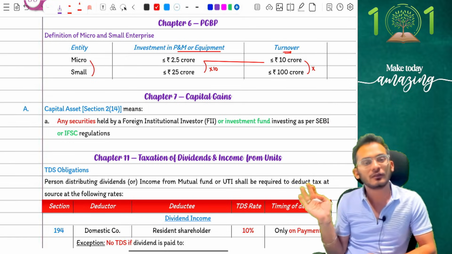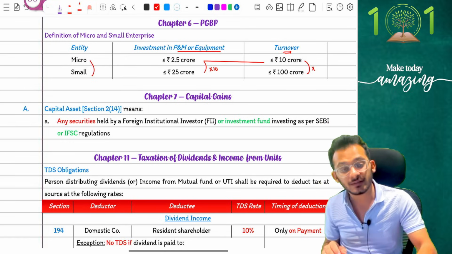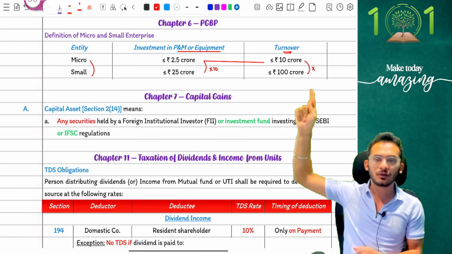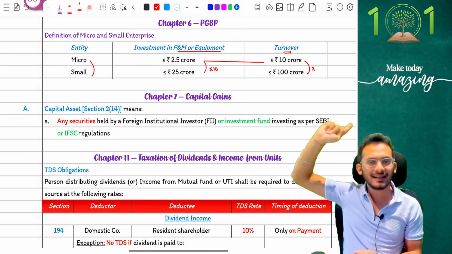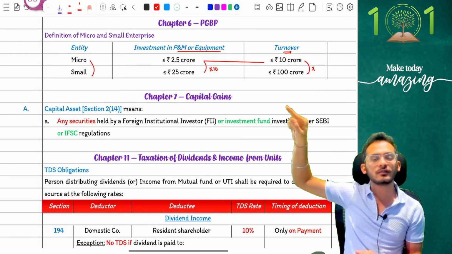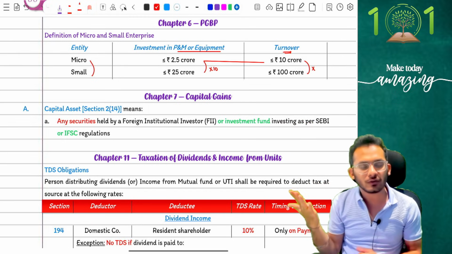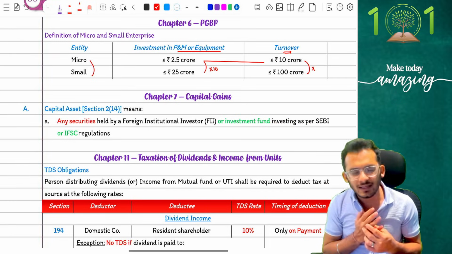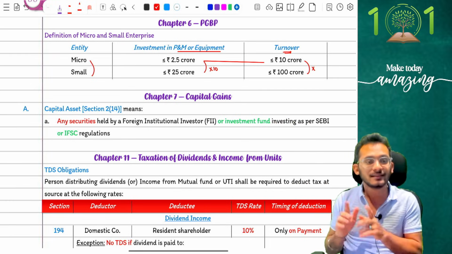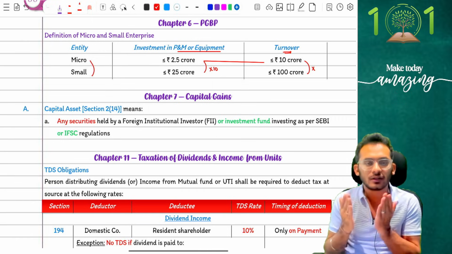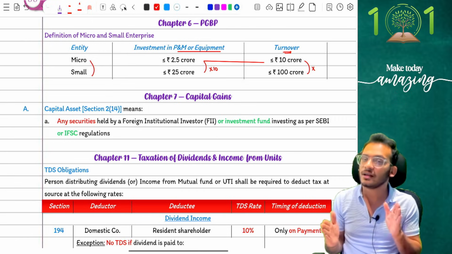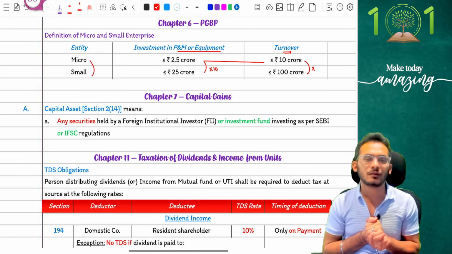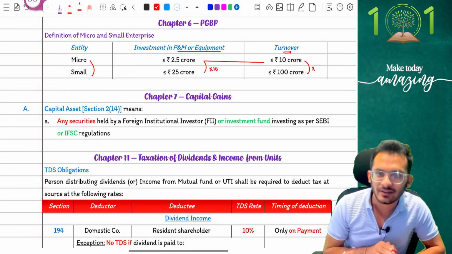Simple, straightforward. So what is the rule, people? The rule basically comes and says if you're going to have any payment made to a micro and small enterprise with an investment of 2.5 crores in plant and machinery and 10 crores in turnover, or 25 crores in plant and machinery and 100 crores in turnover, those kinds of entities we are going to take as micro and small enterprises, and to these entities you need to ensure that you make the payments within 45 days of written agreement, 15 days of oral agreement. Yes or no? Yes.